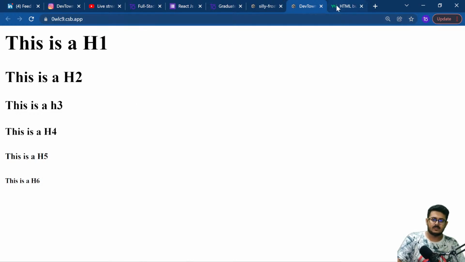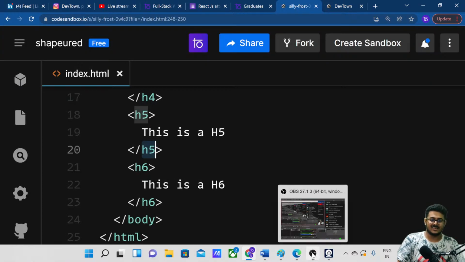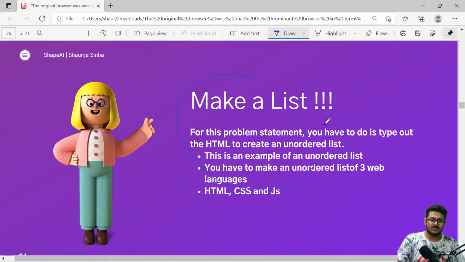We have already learned about the basics, very basic. It's not a lot, but still something is better than nothing at the end of the day. Next, move on to lists. Sometimes we need to make some type of list in a particular website. This is an example of an unordered list. As you're able to see, what is an unordered list? There are no numbers before the list items. This is just dots, or arrows or something like that. These are called unordered lists because there is no order between them.